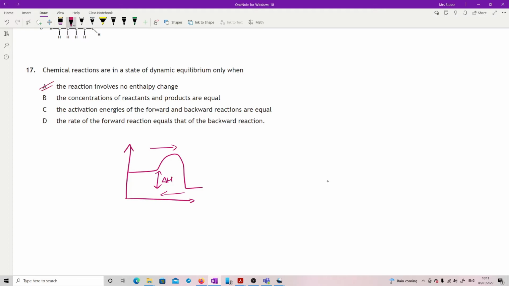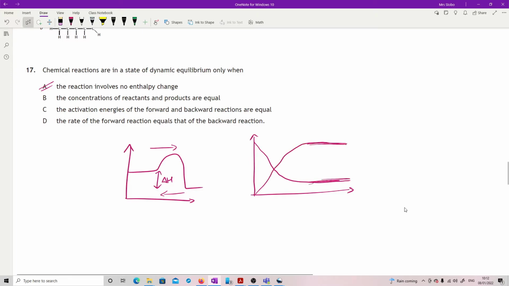Okay, so no. The concentrations of reactants and products are equal. Now, I'm not saying that's not possible in a dynamic equilibrium, but this is only when. So what you're likely to have is, here's my reactants at the top, falling down, ending up here-ish, and here's my products at the bottom, starting at nothing, and then going flat as well.